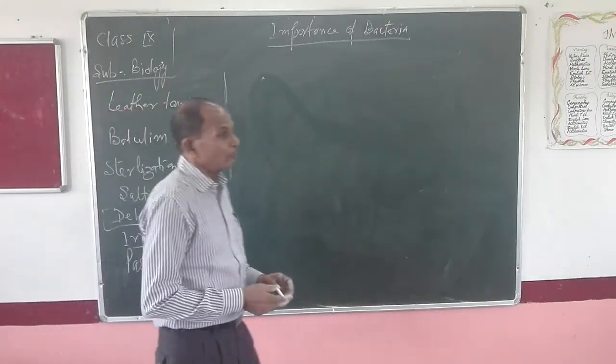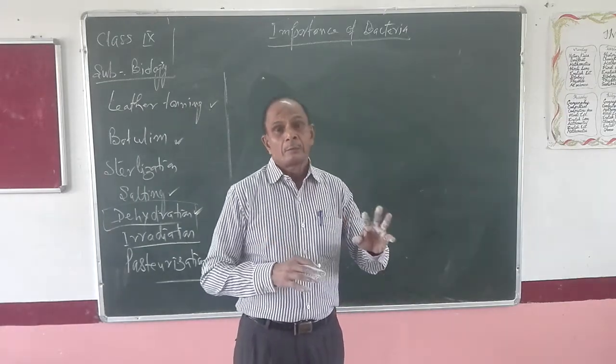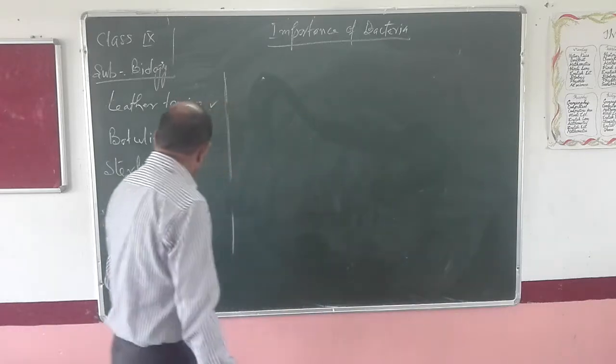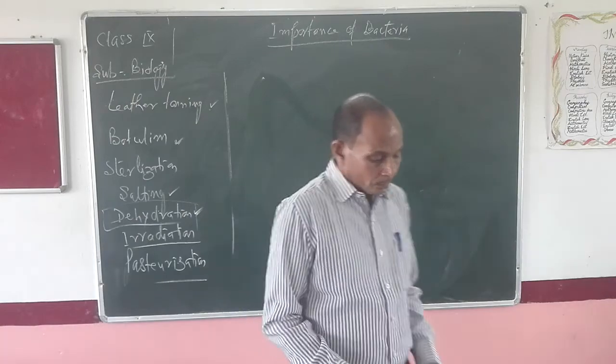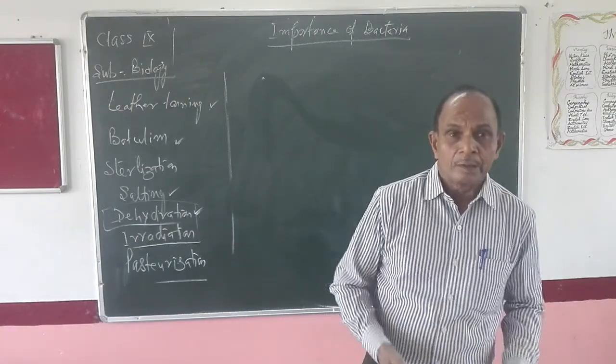Irradiation is the process in which the food items are provided protection by killing the harmful germs by the effect of ultraviolet rays of the sun. Now, the next three terms, we shall study in the next video. Okay.